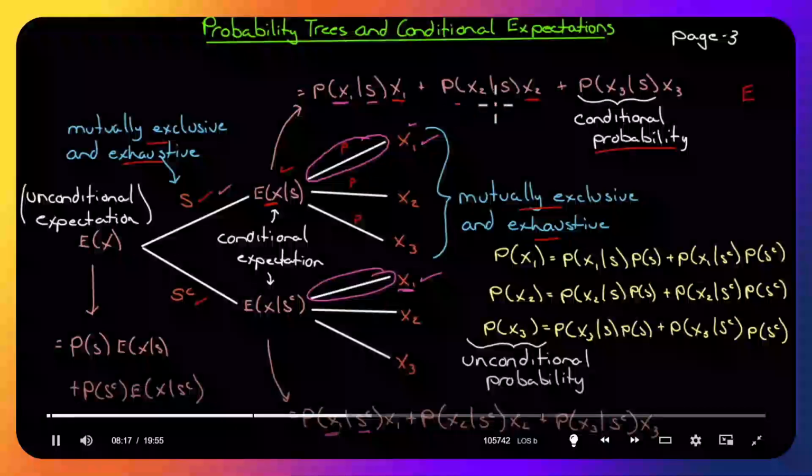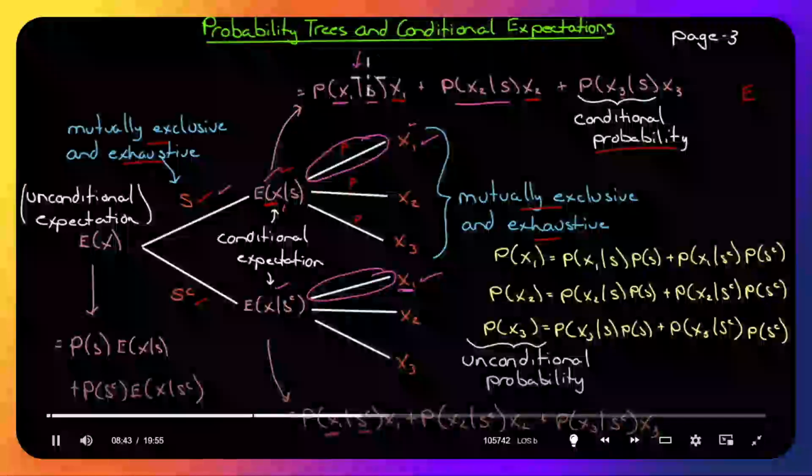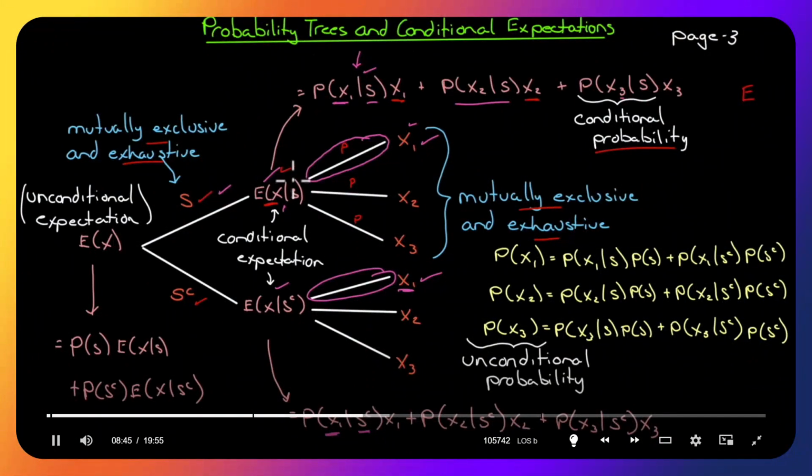And we do the same thing for X2 and X3. And that will give us the expected value of X given S and the expected value of X given S complement. Well, this stick right here that we see, that straight up and down line, that is the conditional operator, the probability of X1 given S. Well, we see the same thing in here, so that we have a conditional expectation. If this creates a conditional probability, the conditional operator in an expected value creates a conditional expectation.